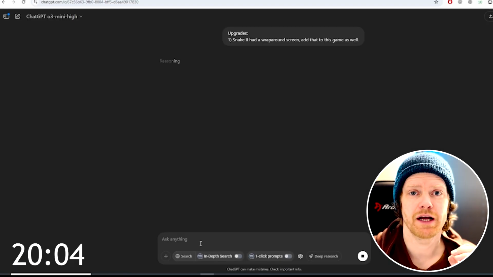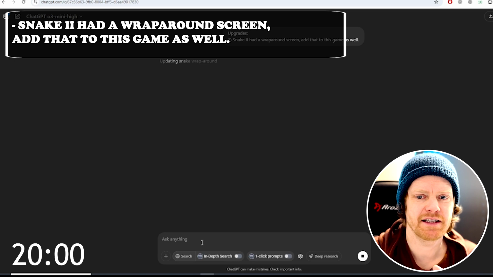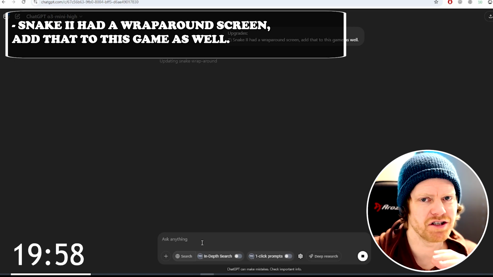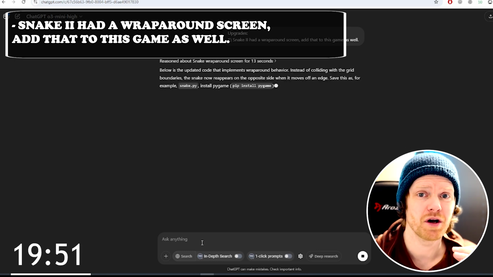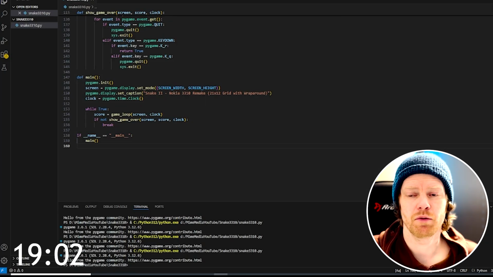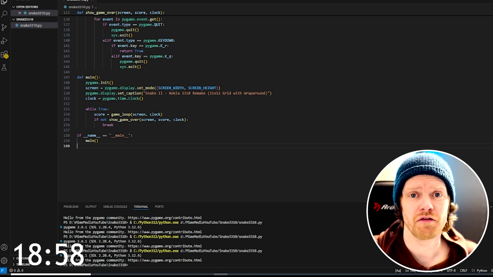So for this upgrade, I've simply written: Snake 2 had a wraparound screen. Add that to this game as well, which does not give ChatGPT a whole lot of information, so it has to reason and find out logically what I'm thinking about. So let's try again and see if it now features the wraparound at the edge of the border.